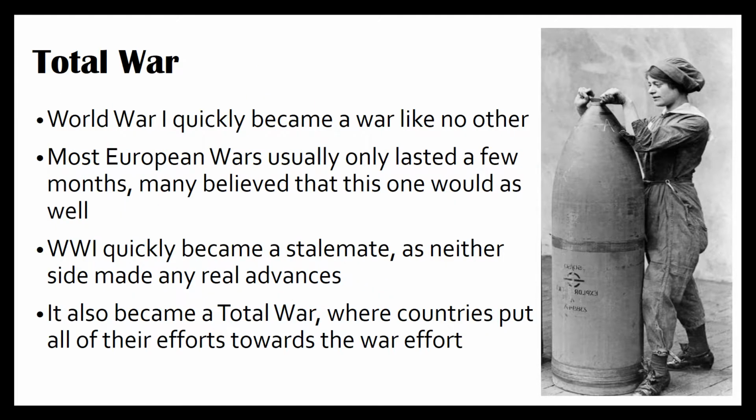Total war. World War I quickly became a war like no other. Most European wars usually only lasted a few months. Many believe that this one would as well. World War I quickly became a stalemate as neither side made any real advances. It also became a total war where countries put all of their efforts towards the war effort. When you have a total war, all resources, including human and materials, are being put towards the war effort.